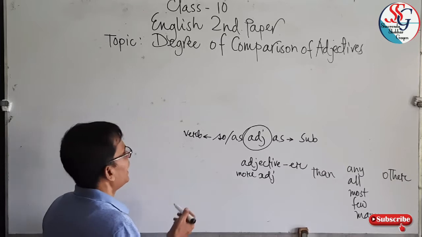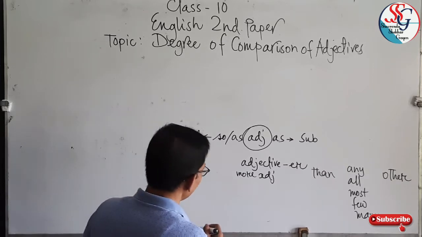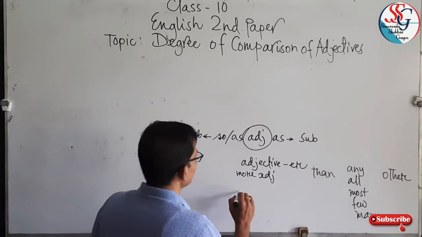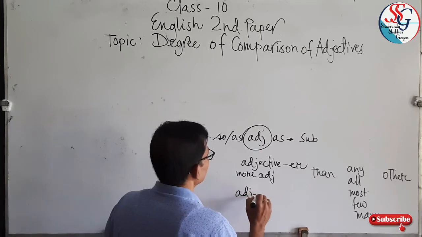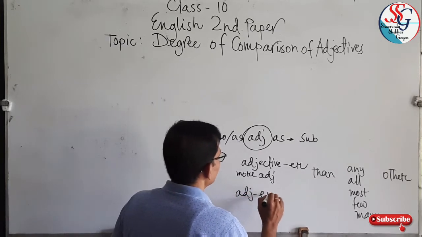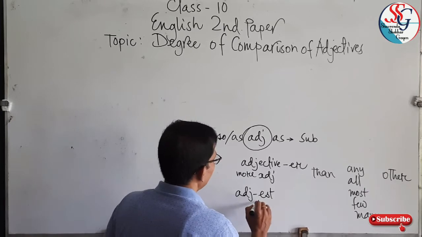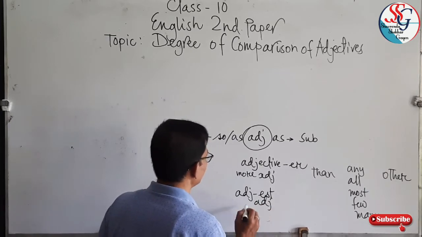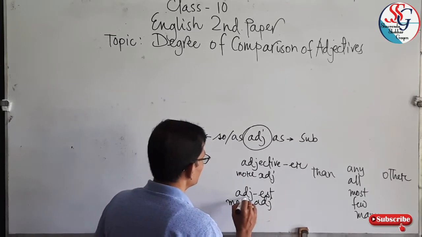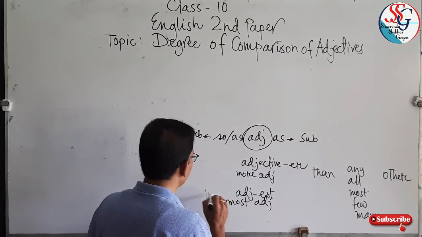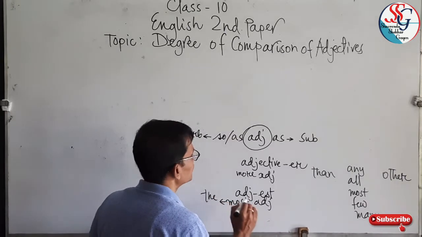When I am writing an adjective with est, or most before it, then the common word is the definite article before most.